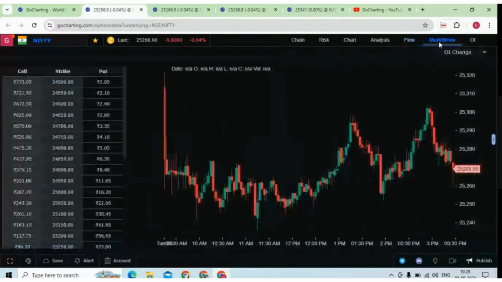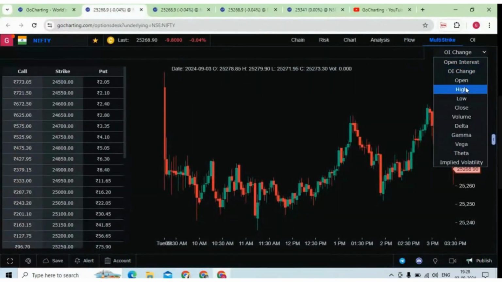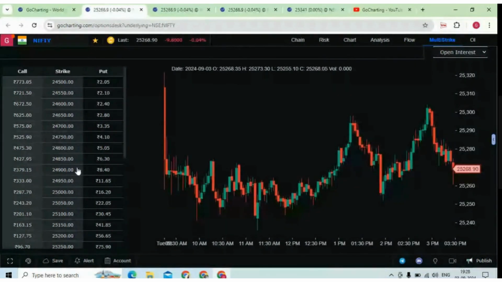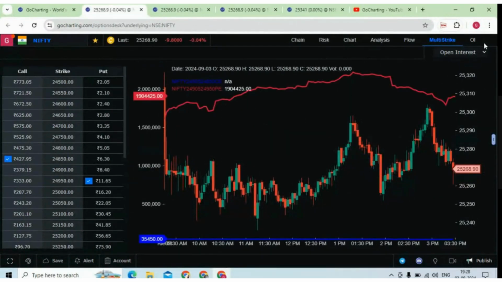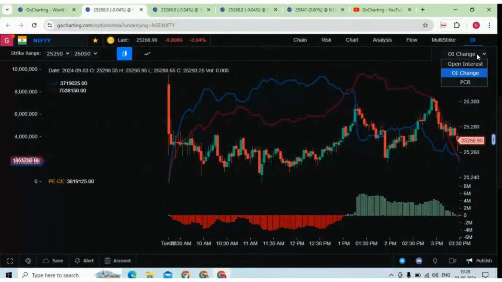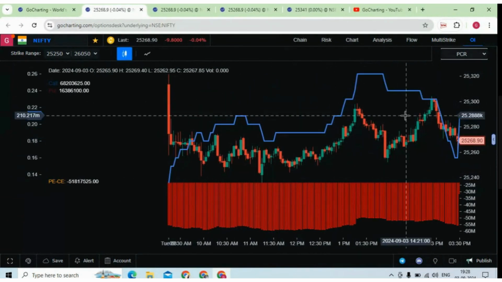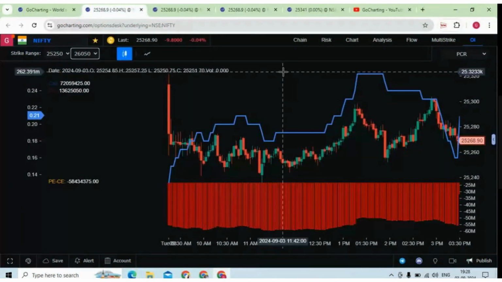Then we have the multi strikes, like you can see the OI change, open interest, all those features are here. You can see it for multiple strikes in the same chart. And this is the OI data. You can analyze the OI data, OI change. You can also see the PCR charts. So this is the PCR chart. Now you can again select the strike range you want for the PCR chart. So this is about the platform which I have tried to cover quickly.